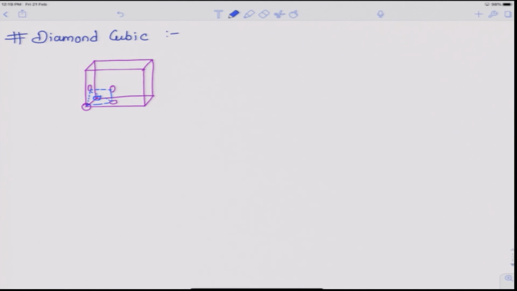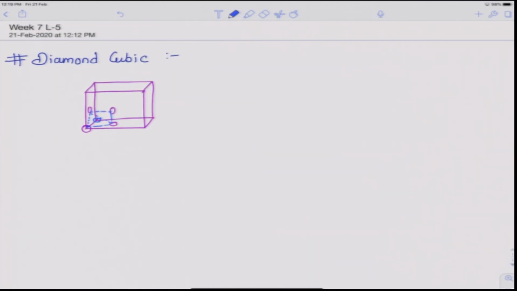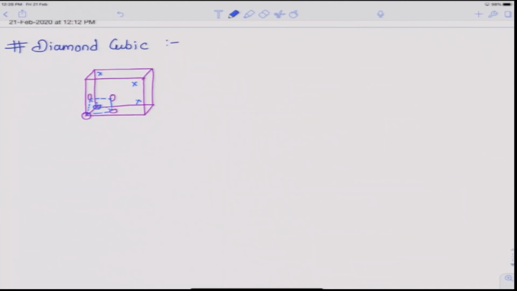Now, there are 8 such positions inside this one cube, but only alternate positions are filled with atoms, and so the 4 positions inside this cube would be one on this corner, then one on this corner, and one near to this corner. So, we can see the coordination in a diamond cubic is 4. That means each atom has 4 nearest neighbors, and the nearest neighbors form a tetrahedron.